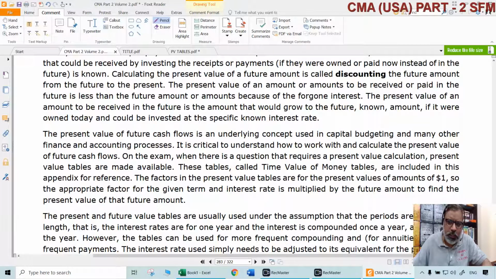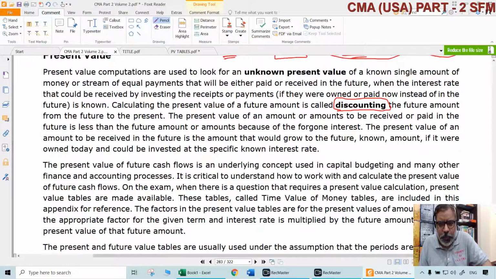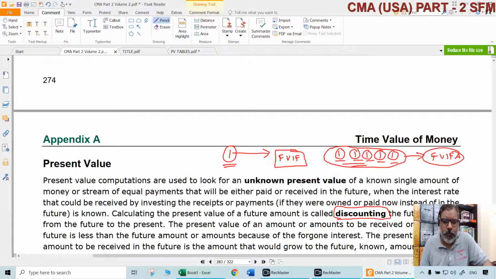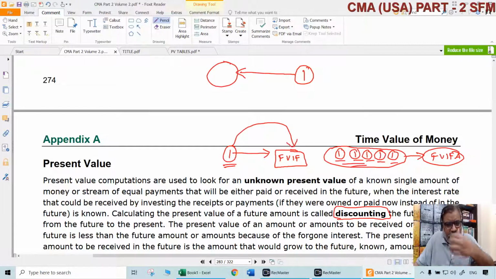Now let us come to the other aspect, which is the reciprocal of this, that is the discounting aspect. What does this mean? This means what will be the present value of the $1 that I will receive after a certain period of time. So earlier, how much $1 becomes after a certain period of time was FVIF. Now, we know $1 is going to be either received or paid at the end of a certain period. What is the present value of that? That is called PVIF.